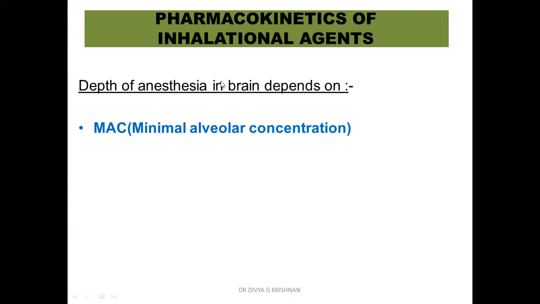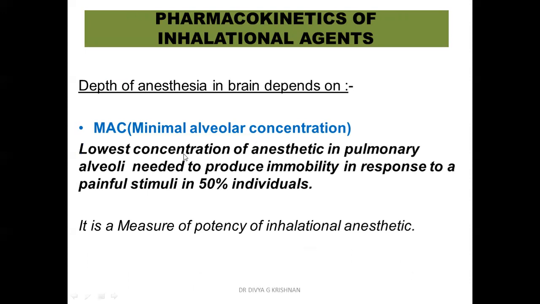So the depth of the anesthesia in the brain or the CNS will depend on these factors. Minimal alveolar concentration. So what is that? It is the lowest concentration of an anesthetic in the pulmonary alveoli which is needed to produce immobility in response to a painful stimulus in 50% of the individuals. It's a standard value for all the inhalational anesthetics. So how do you define this? It's the lowest concentration in the alveoli which is required to produce immobility in 50% of the individuals.